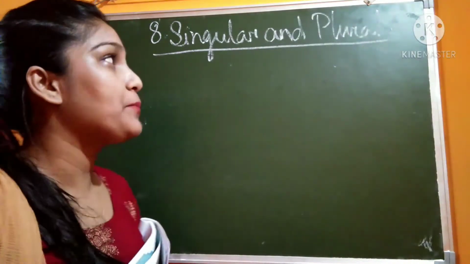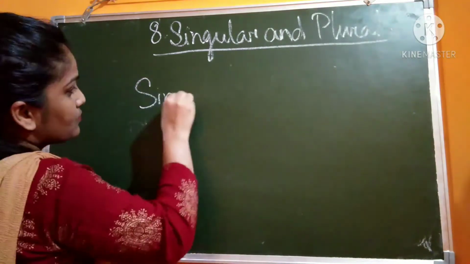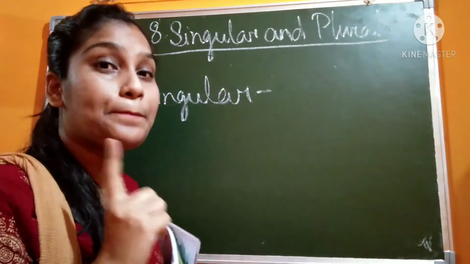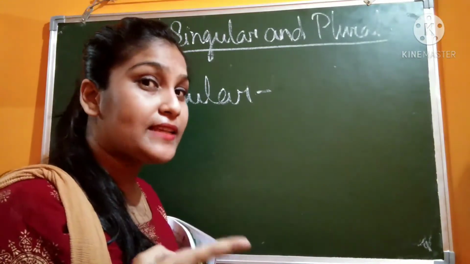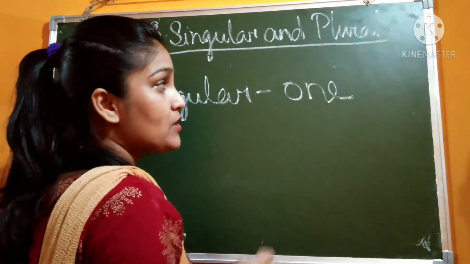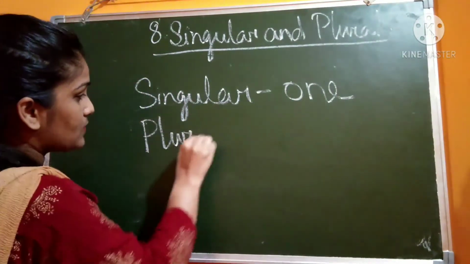Good morning, everyone. Today in this video we are going to discuss singular and plural nouns. Do you know what we mean by singular and what we mean by plural? Singular: when a noun refers to one single person, animal, place or thing, it is called singular. It refers to only one.